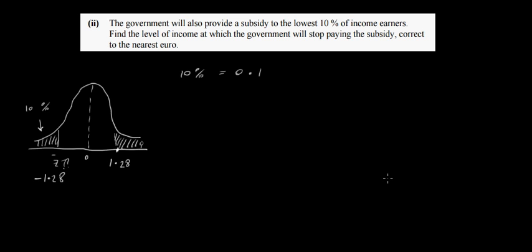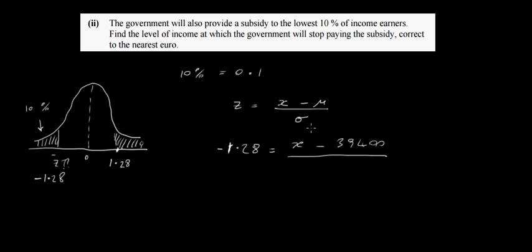Okay, so how does that help us? Well, we know the z value here, and we know that z is equal to x minus mu over sigma. Our z value is minus 1.28, so we want minus 1.28 to be equal to some x value. Remember, this x value is the salary that we're looking for at this end of the table. We don't know what that is. We know that mu is 39,400, and we know that sigma is 12,920. So you can see here we have our equation.